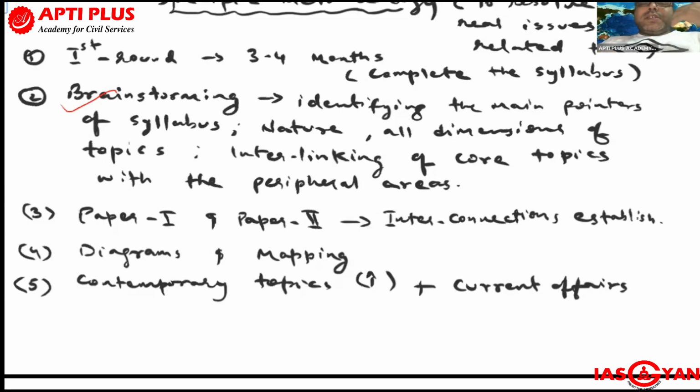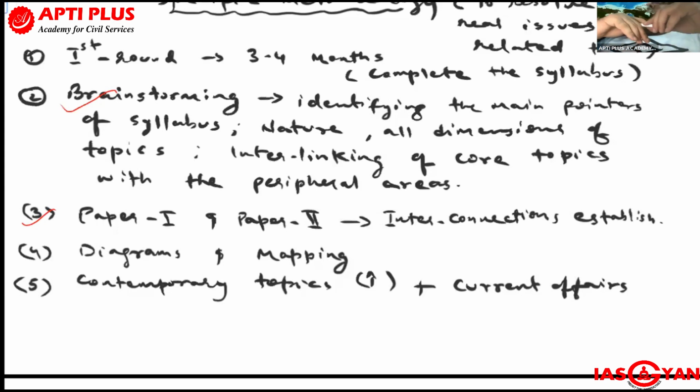Now, the next agenda, after brainstorming, is to focus on paper 1 and paper 2. Are they separate? No. If you see the details, there is a great connection between paper 1 and paper 2. So develop that connection space. Identify that connection. Let me say it to you with an example.